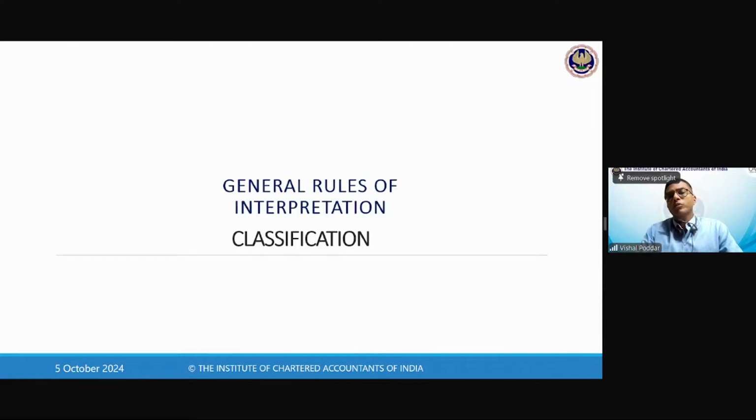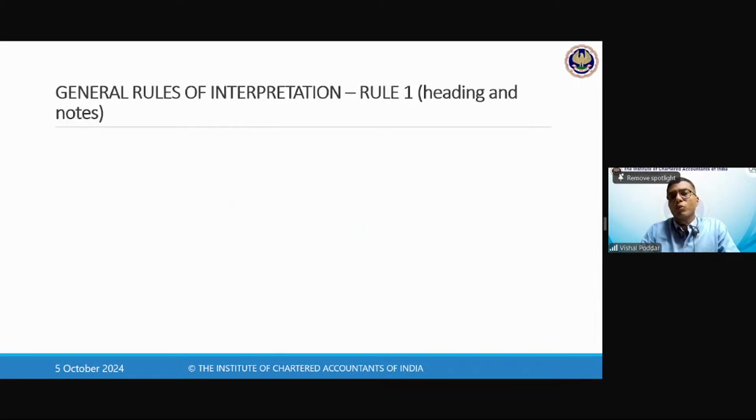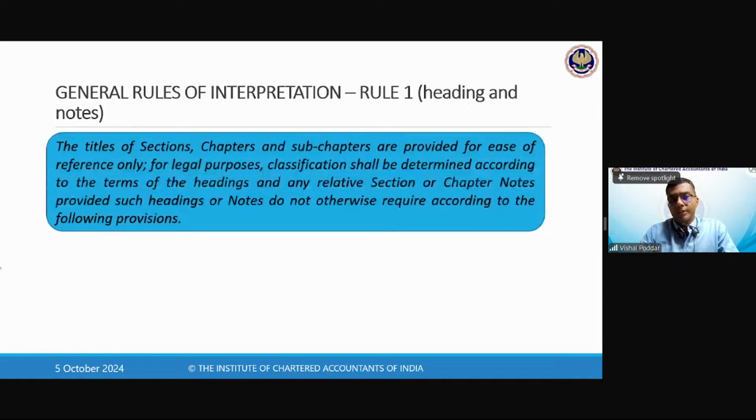Now, let us go to the interpretation rules. So we already saw the headings, subheadings, how they appear, the names. And we have already seen that for all these headings, subheadings, you have single dash, double dash. All these help in identifying what is coming under which category. Now, we apply the interpretation rules. Rule 1. What does rule 1 say? The titles of sections, chapters, sub-chapters are provided for ease of reference only. So the names which are given to each of these chapters or headings are for reference. But for legal purposes, that is for classification purposes, you should see the section and chapter notes.